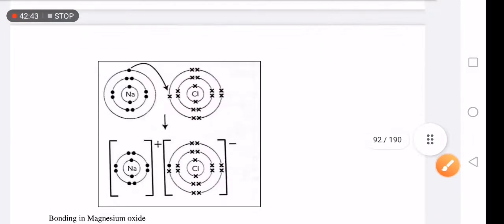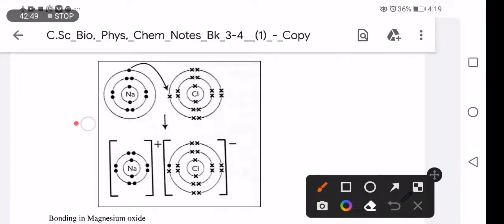First of all, draw the electron configuration for sodium, then draw the electron configuration for chlorine. Here we look at the outermost shell. What is the outermost shell? The outermost shell is the last shell.